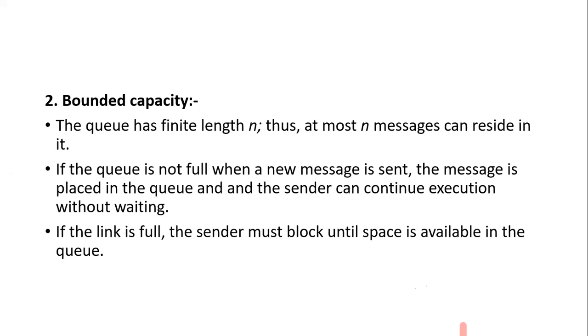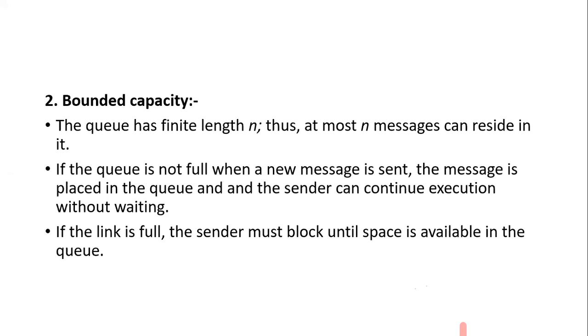And if the link is already full, then the sender must block until space is available in the queue. Because your queue is already full, there are a lot of messages there, and they must be consumed by the receiver first. The sender cannot send messages, because if it did, where would the message be stored?